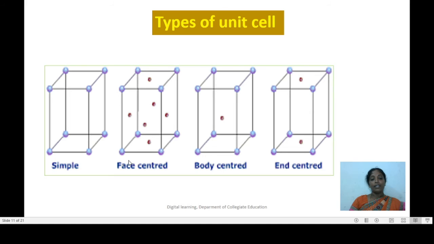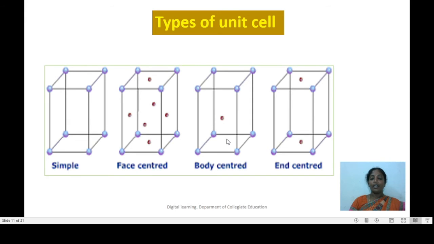Face-centered unit cell. If a unit cell has lattice points not only at the corners but the lattice points are also present at the center of all the 6 faces, then such a unit cell is called a face-centered unit cell and it is denoted by the letter F.